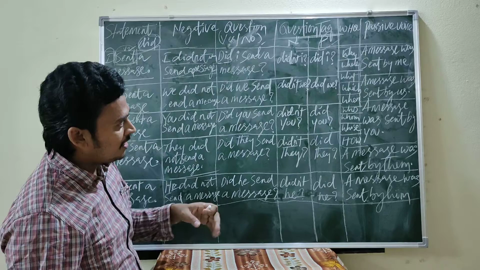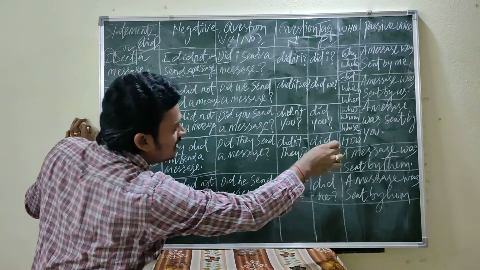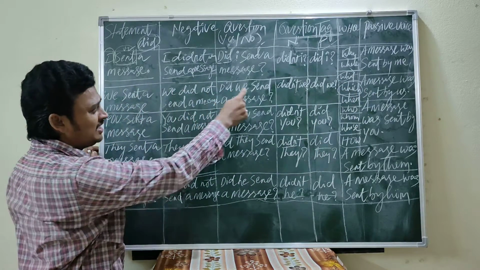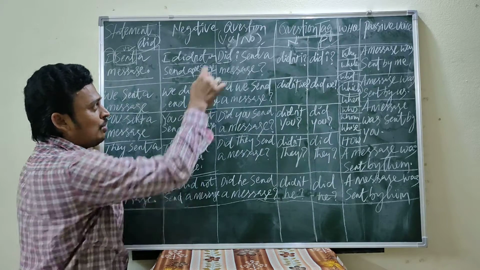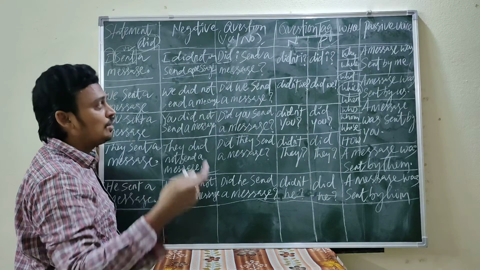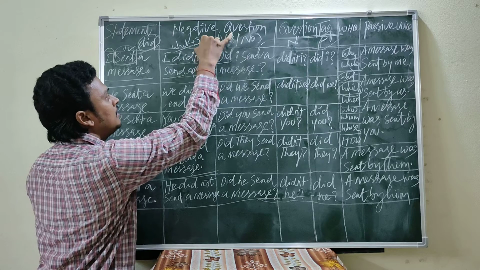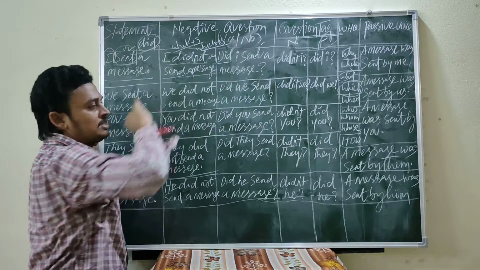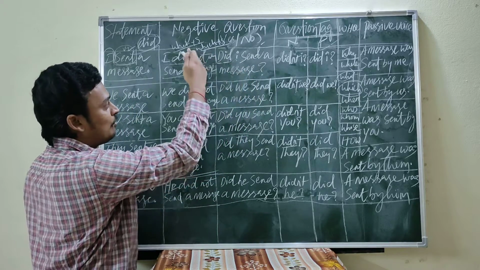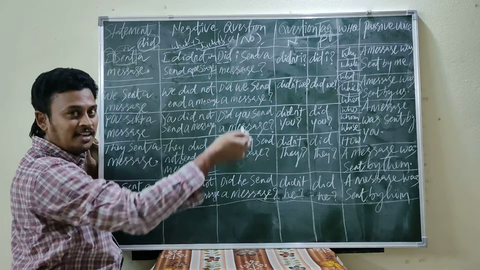In the last class we discussed whenever you find "what" and "which". "What did we send a message" is wrong. Don't write like this. After "what" or "which", place the noun and then the subject: what message, what plus subject. What is the subject in this sentence? Message. What message did I send?